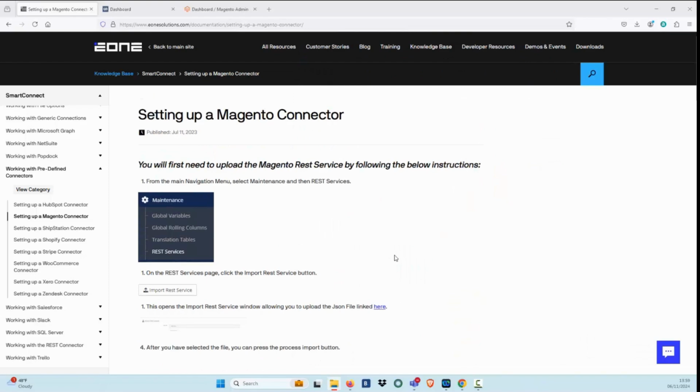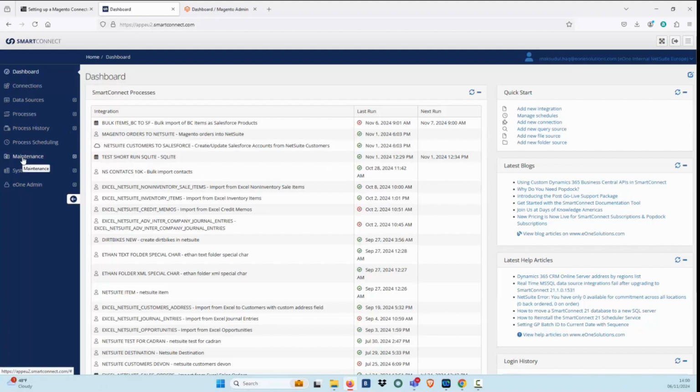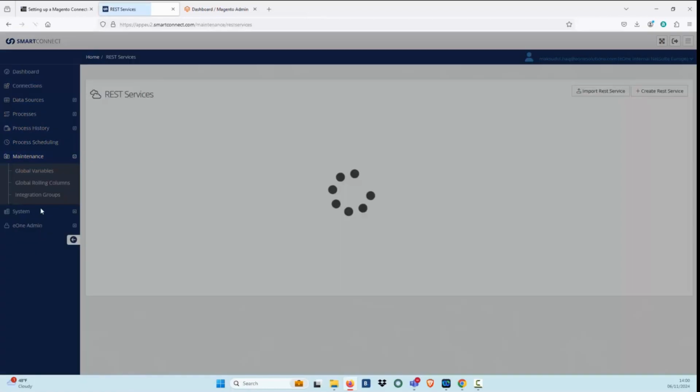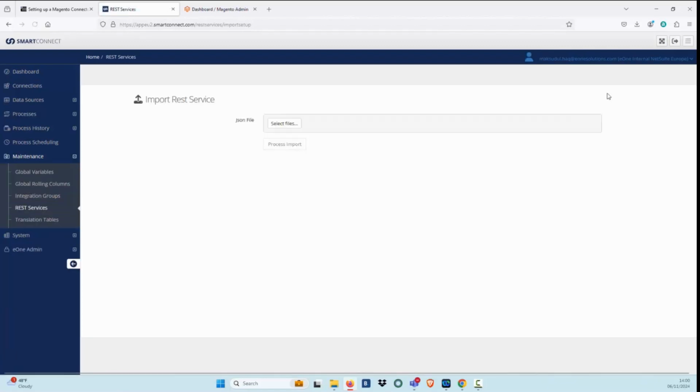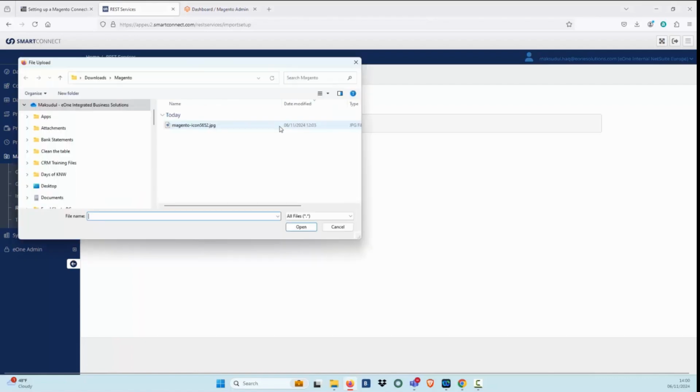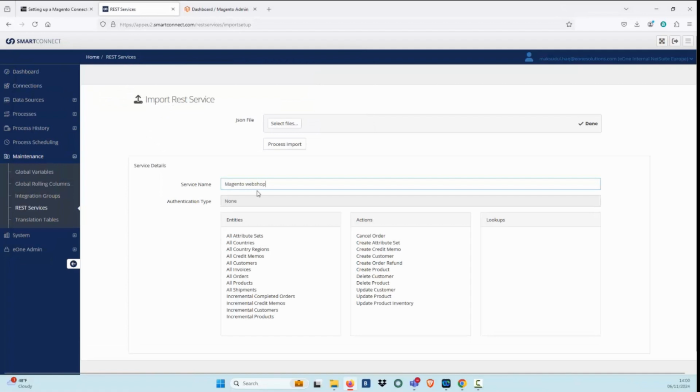For the next step, we move to SmartConnect. Click on Maintenance, REST Services, Import REST Service, select File, Magento JSON file, service name Magento Web Shop.